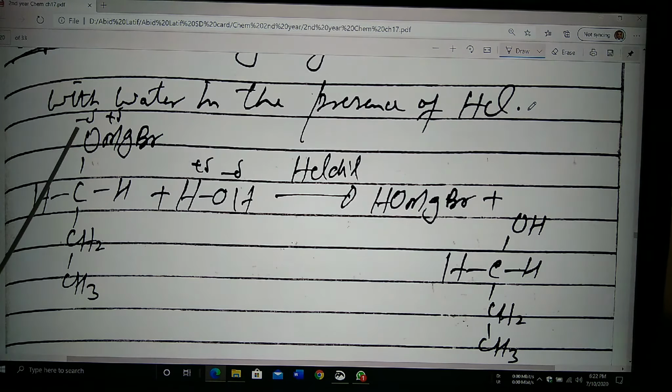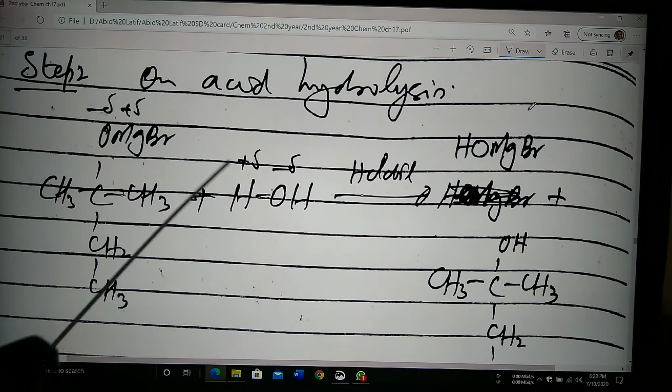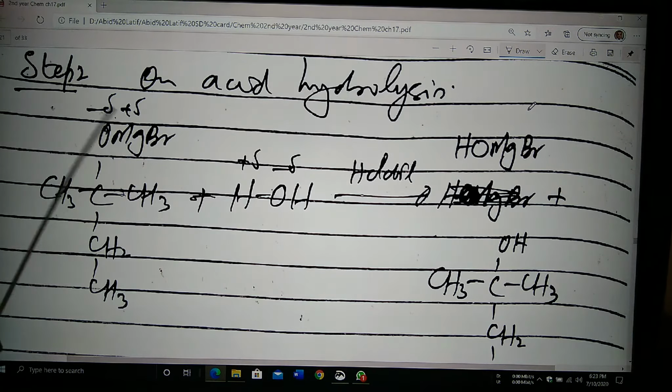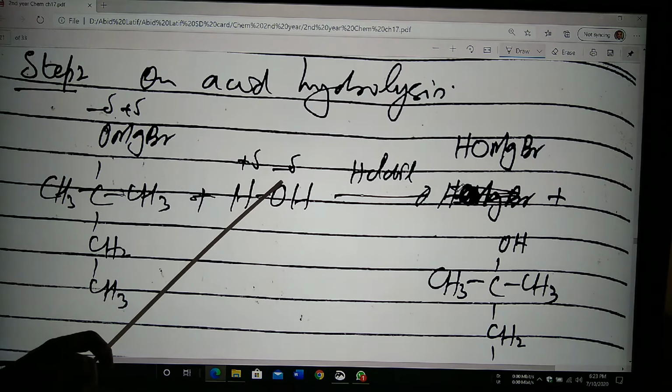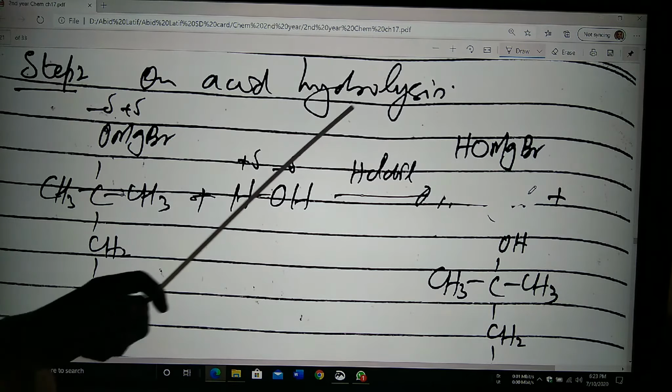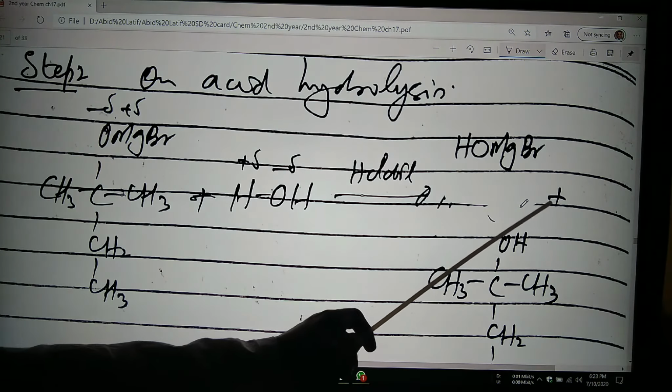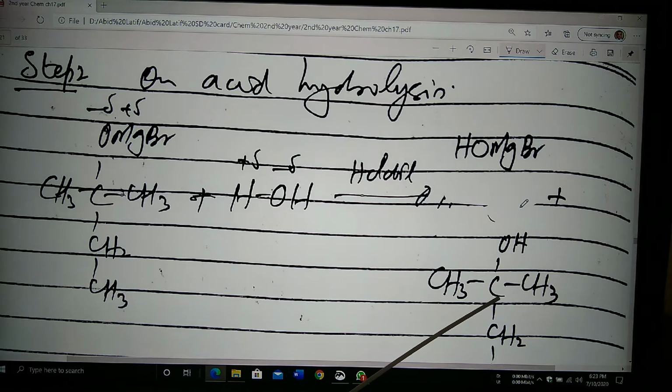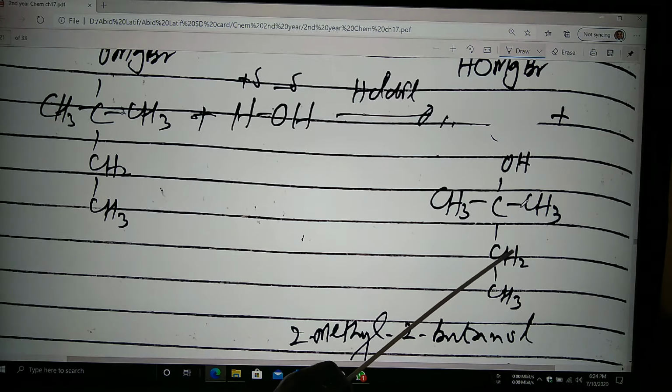This is the first step. In the second step, the acid hydrolysis, that is HOH, the same CH3, CH3, OMgBr. This is the partial negative, partial positive, partial positive, partial negative. This OH will attack on this magnesium, whereas hydrogen will attack on this O. So you will get the OH MgBr plus CH3, CH3, OH, CH2, CH3.